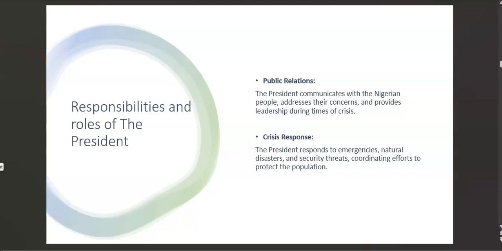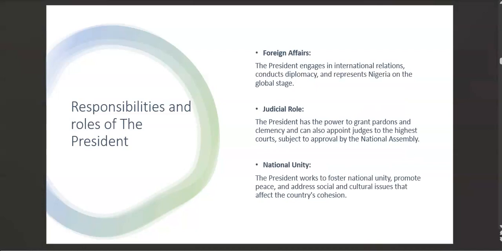I brought in America because I want to give an example. So for example, when I talked about foreign affairs, America wants Nigeria to sell some of their beautiful natural resources to them. Now, the President of America and the President of Nigeria will come together and talk about these issues, or talk about how to go about such businesses and help each country grow.